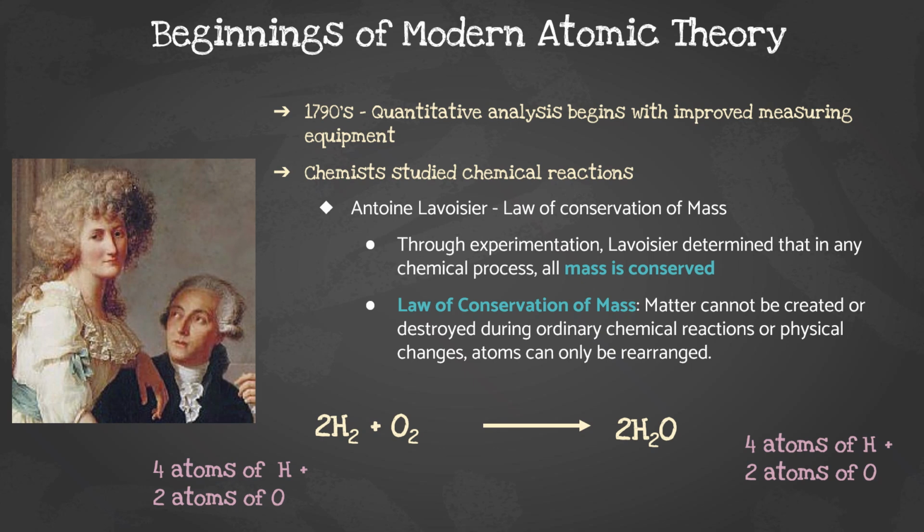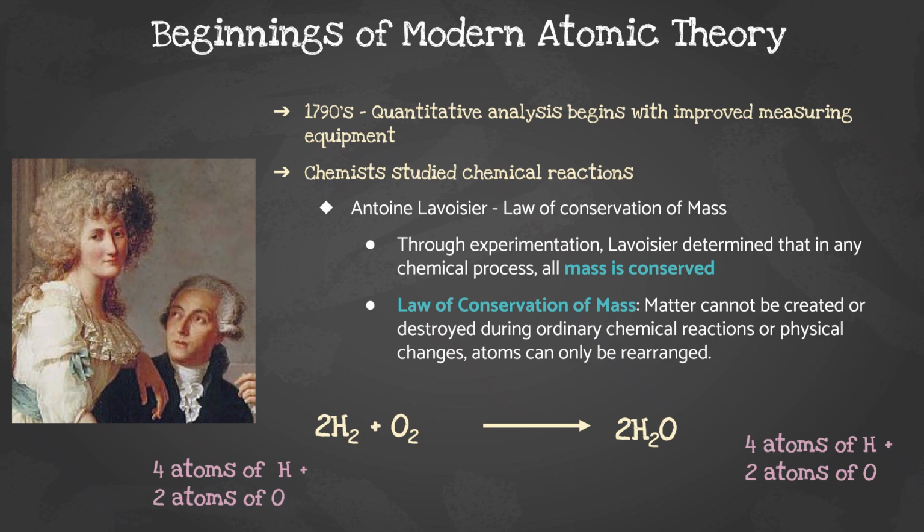So those are our 3 early philosophers, and then we're going to talk about the beginnings of the modern atomic theory. In the 1790s, quantitative analysts began with improved measuring equipment. Chemists began to study reactions, and Antoine Lavoisier came up with the law of conservation of mass.